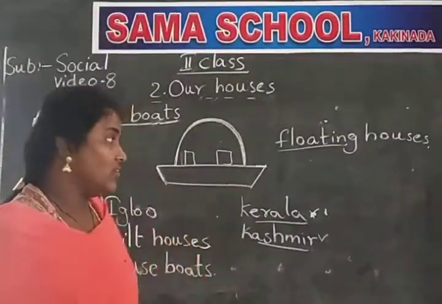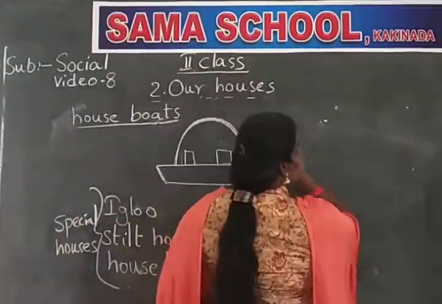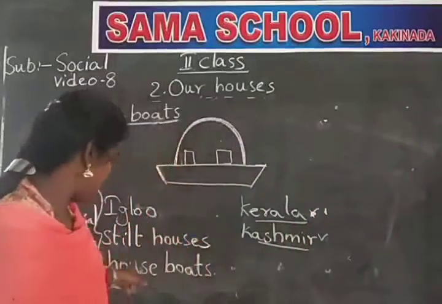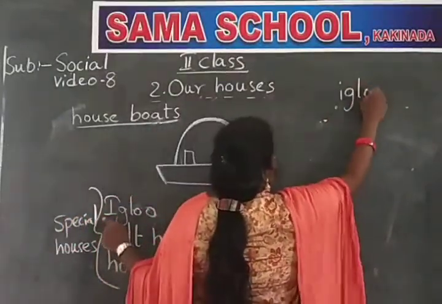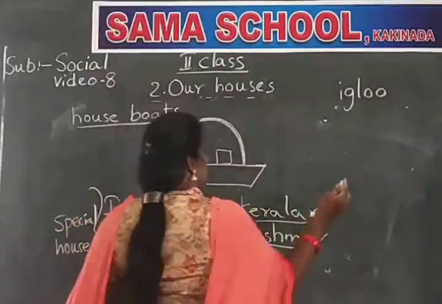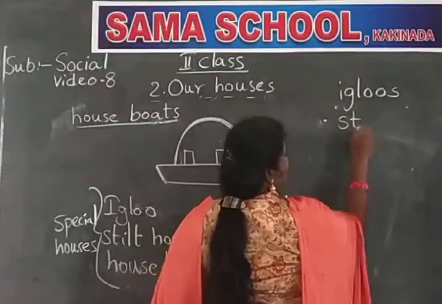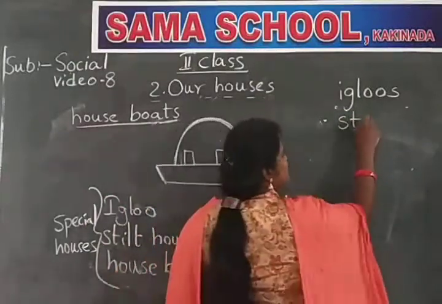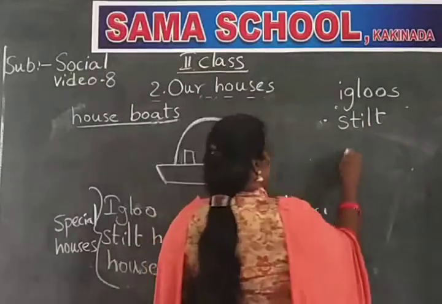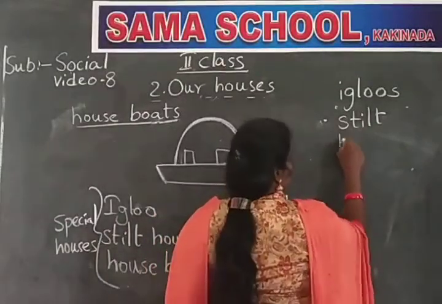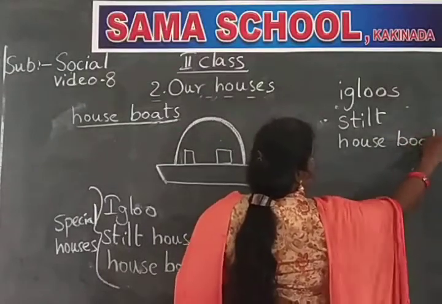Okay, children, can we learn some difficult words which we have learned among these? I-G-L-O-O, igloos. And stilt, S-T-I-L-T, stilt houses. And houseboat, H-O-U-S-E, house, B-O-A-T, boat, houseboats.